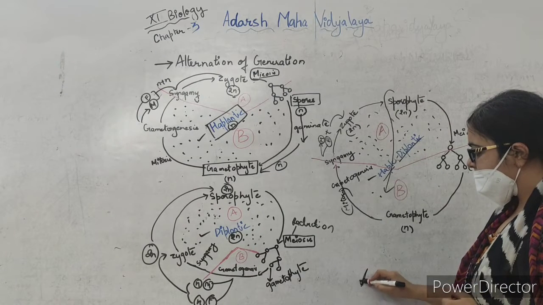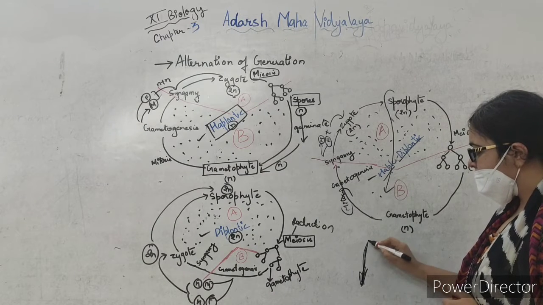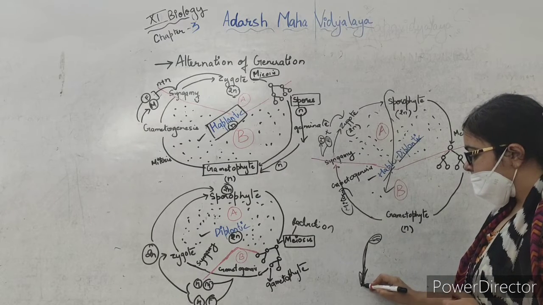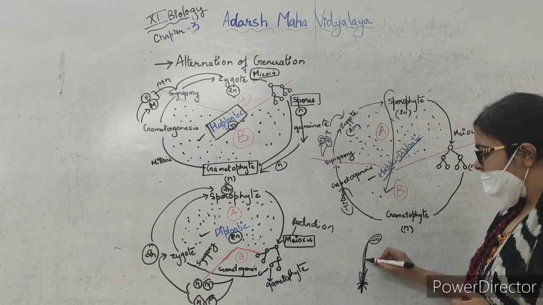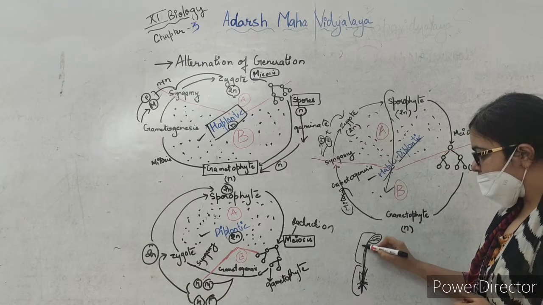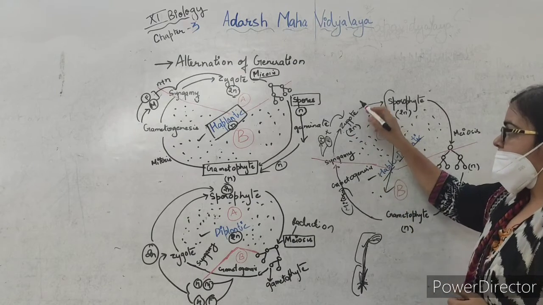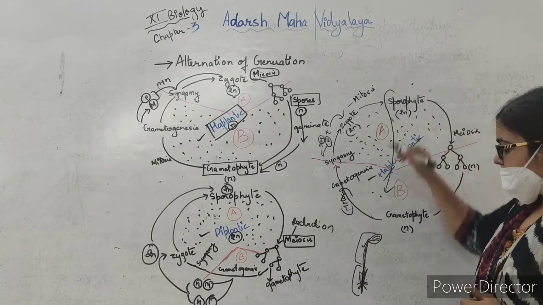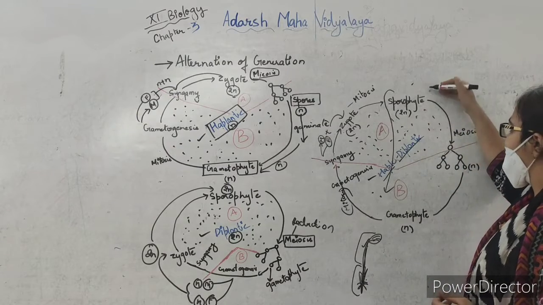We saw that leaf-like structures were there, and a stalk was there, and on this stalk there was a capsule in which sporangia were there, and here you had the rhizoids. So this was the diagram of Funaria. This was the gametophytic stage and this was the sporophytic stage. The sporophytic stage was dependent on the gametophytic stage. So the zygote will do mitosis and it will produce the sporophyte on the gametophyte, which is dependent on the gametophyte.